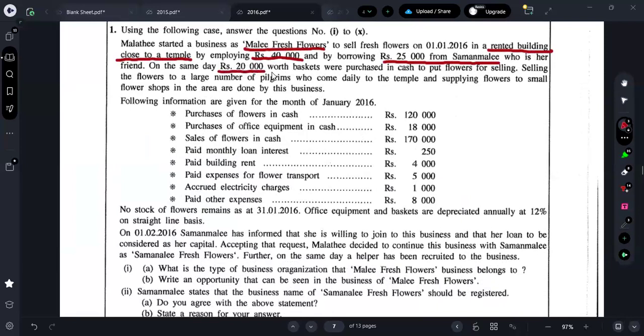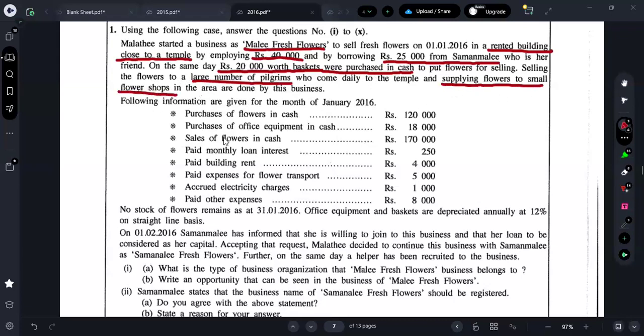On the same day, rupees 20,000 worth of baskets were purchased in cash to put flowers for selling. They sell flowers to a large number of pilgrims who come daily to the temple, and they are also supplying flowers to small flower shops in the area.